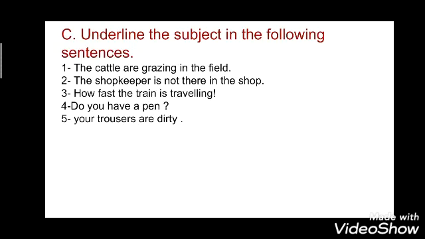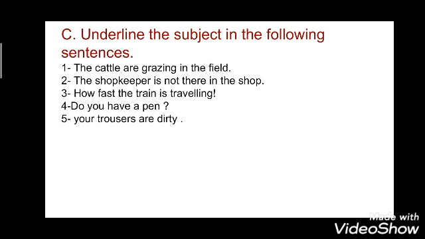Now in exercise C, you have to underline the subject in the following sentences. You have to find out the subject and then underline it. The sentences given are: the cattle are grazing in the field, the shopkeeper is not there in the shop, how fast the train is traveling, do you have a pen, our trousers are dirty.